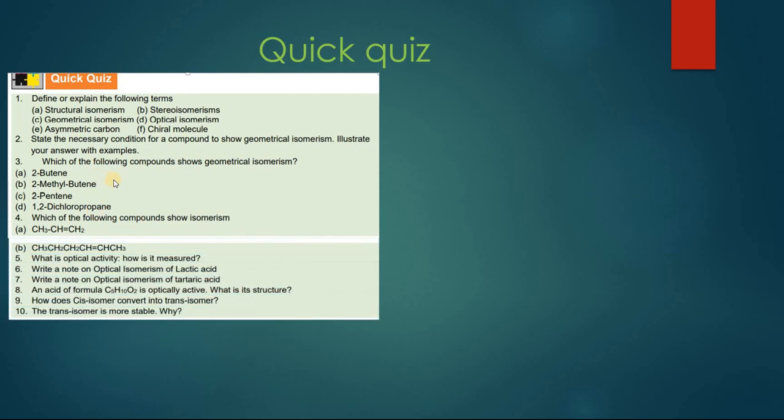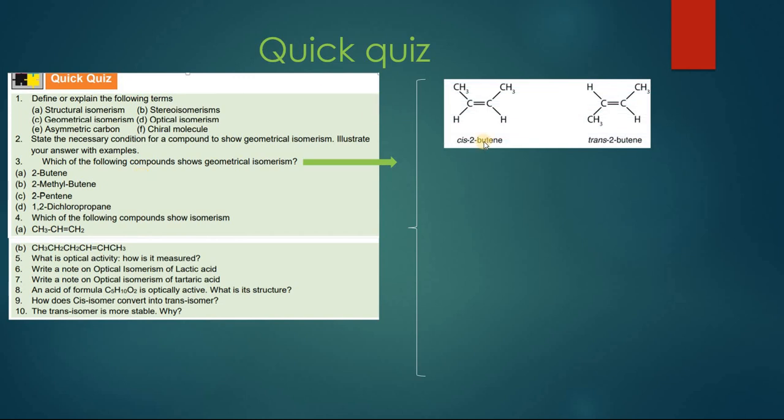Which one of the following compounds show geometric isomerism? 2-butene, 2-methylbutene, 2-pentene, 1,2-dichloropropane. Let's see which one is going to show geometric isomerism. Answers are being shown to you. First of all, let me draw 2-butene. This is 2-butene having double bond at position number 2. We can draw two isomeric forms, that is cis form and trans form, because there is a double bond present, and carbon that are holding a double bond are attached to two different things. So when these two substituents are on the same side, it is cis isomer, and when they are on the opposite sides, it is trans isomer.